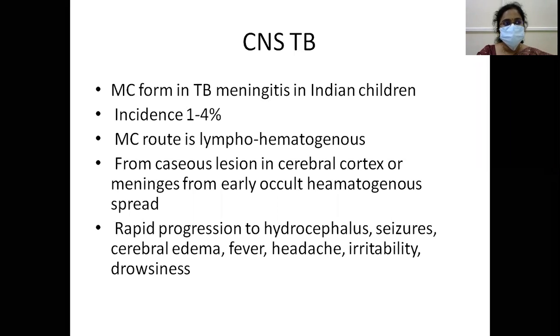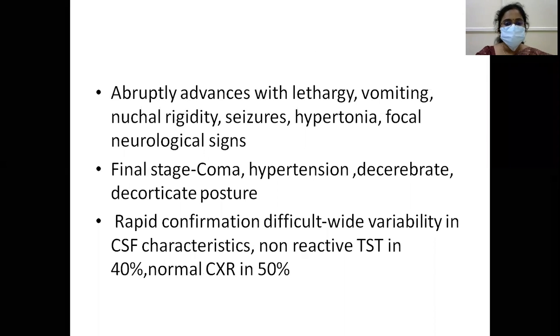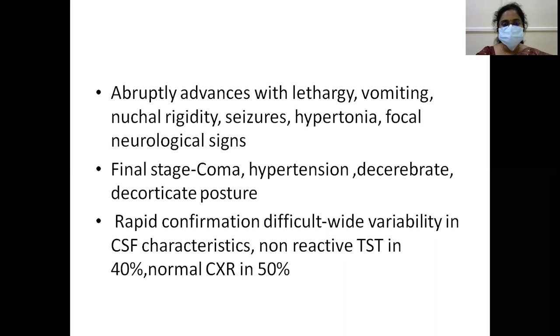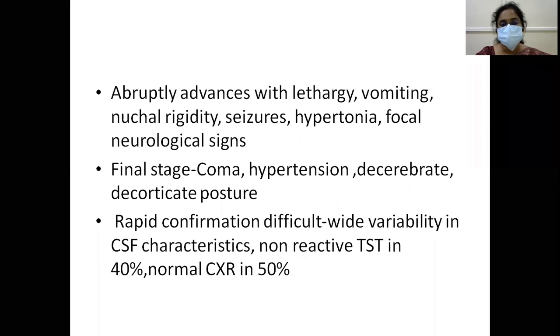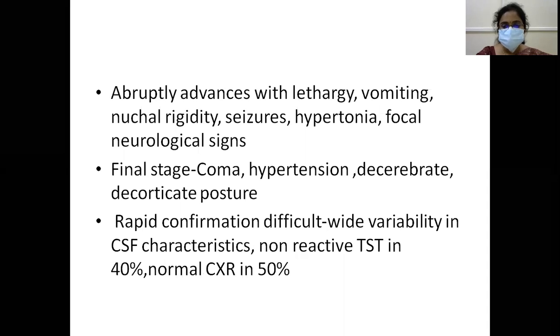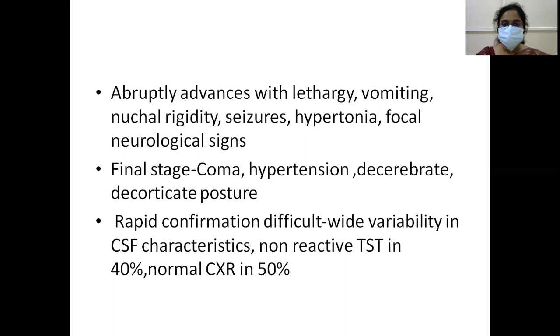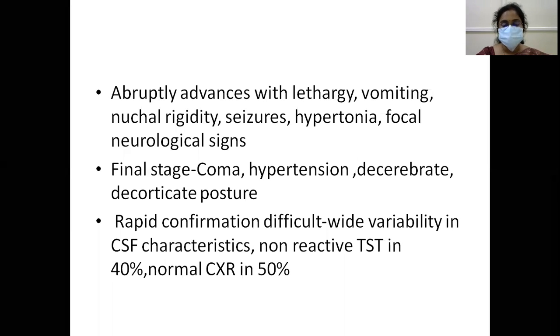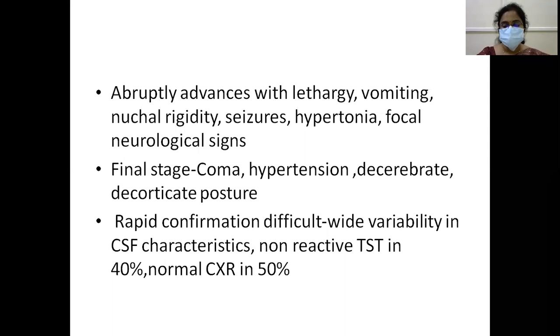Rapid progression to hydrocephalus, seizures, cerebral edema, fever, headache, irritability and drowsiness. It abruptly advances. So how may the child present? The child may present with lethargy, vomiting, nuchal rigidity, seizures, hypotonia, focal neurological signs. There can be coma, decerebrate or decorticate posturing. Rapid confirmation is difficult because of wide variability in CSF characteristics. Tuberculin skin test is non-reactive in 40% and chest X-ray may be normal in 50%.